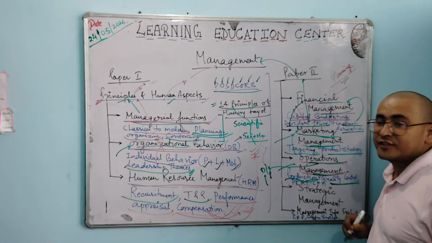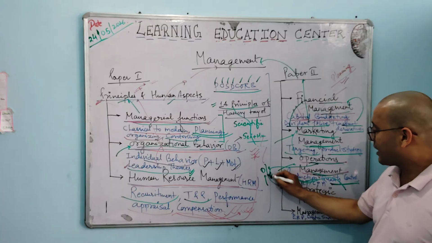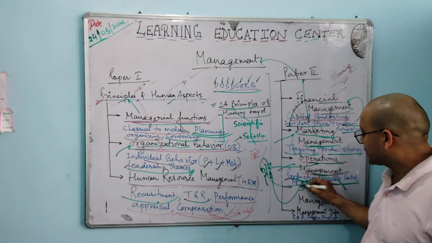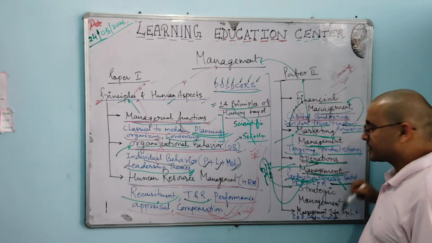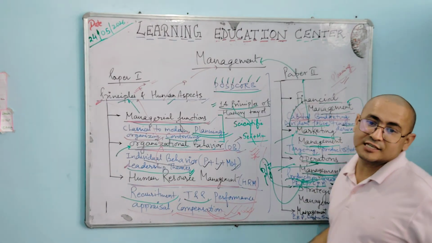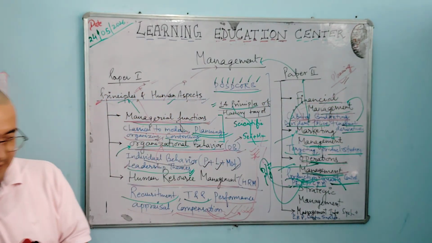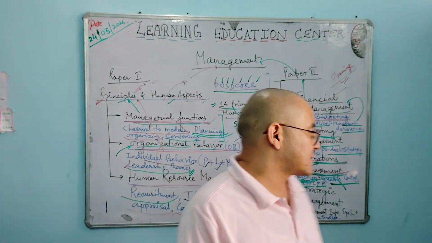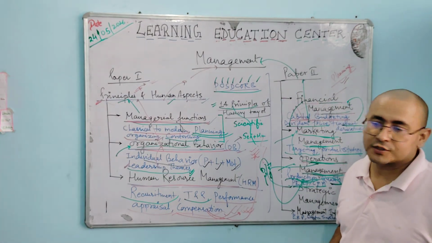If that quality is ensured, then definitely there will be demand and supply, and production will be continuous. So this will be done via operational management. PERT analysis and CPM analysis are also a part. There are some techniques, PERT and CPM, on which operational management has to focus.